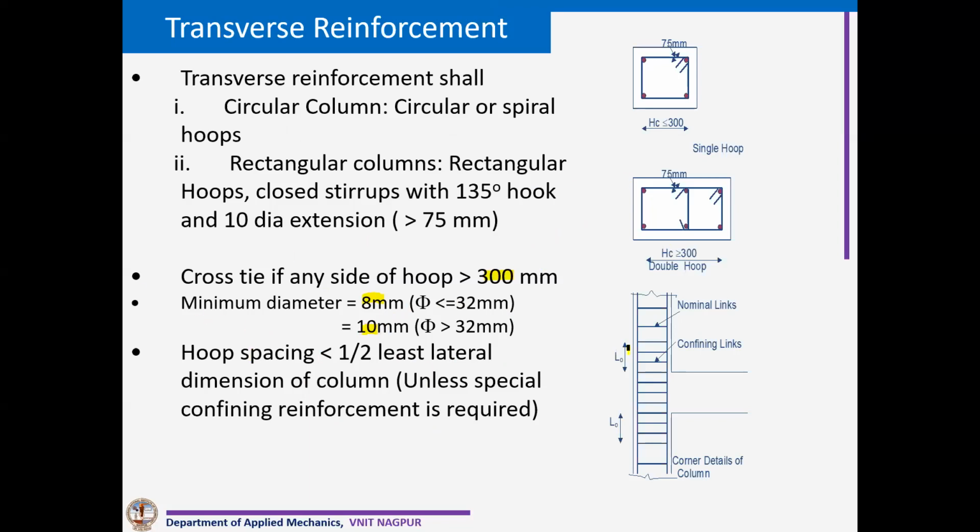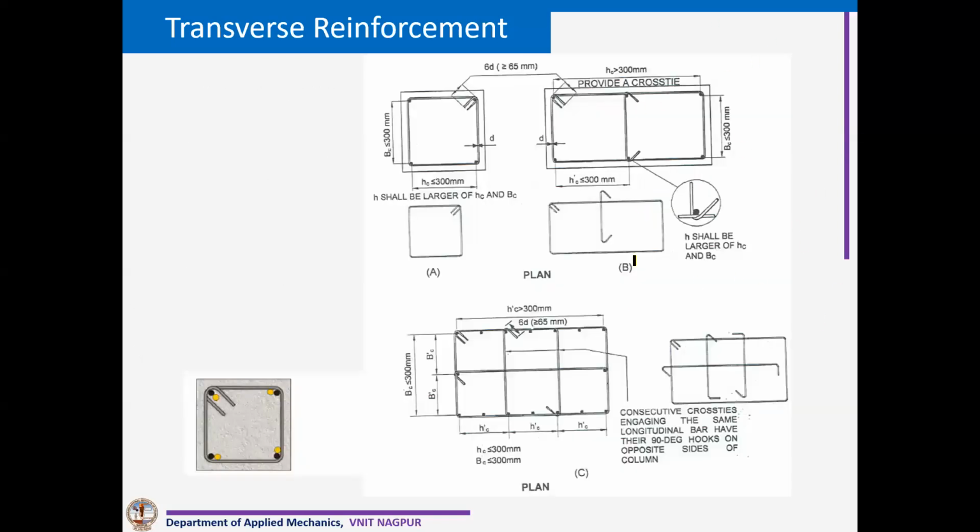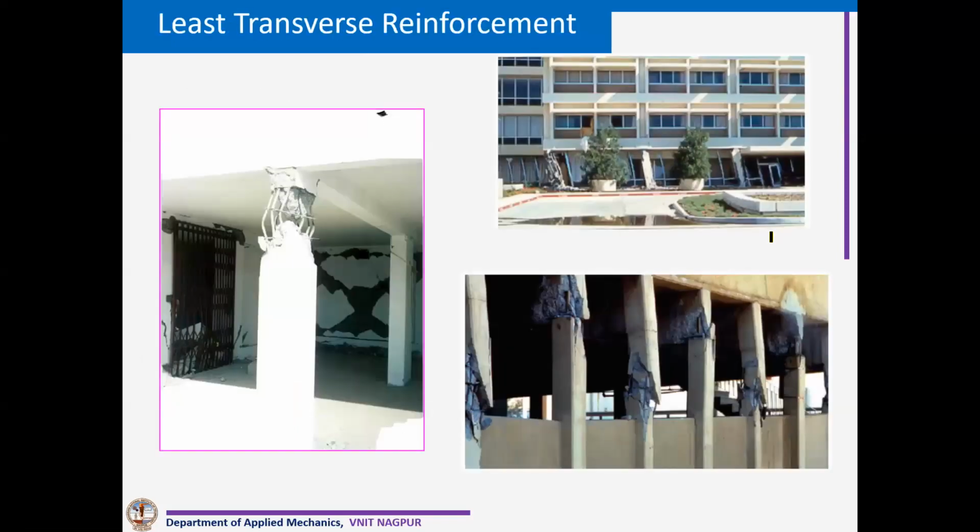Hoop spacing, again, should be less than 1/2 of the least lateral dimension. So suppose our dimension is 300, we cannot have spacing more than 150 mm. You can see here, these are the typical links shown. We can have many forms here.